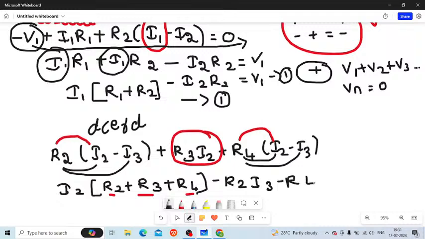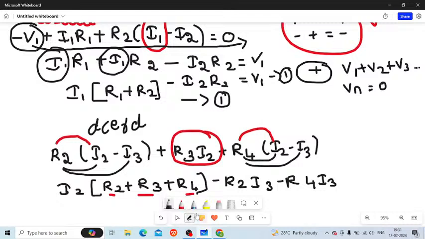So if you take I3 as common there, minus I3 into R2 minus R4, you can take it as R2 minus R4. I'll just write it. So please wait for a minute.